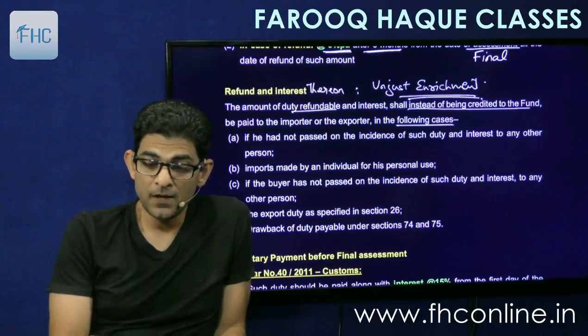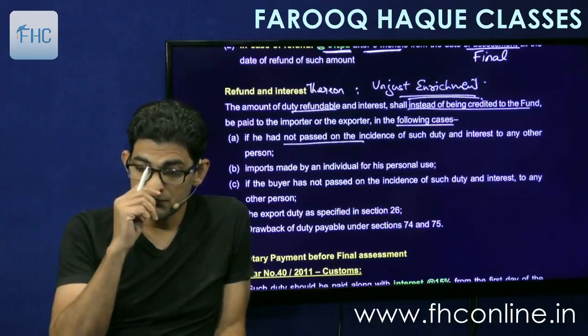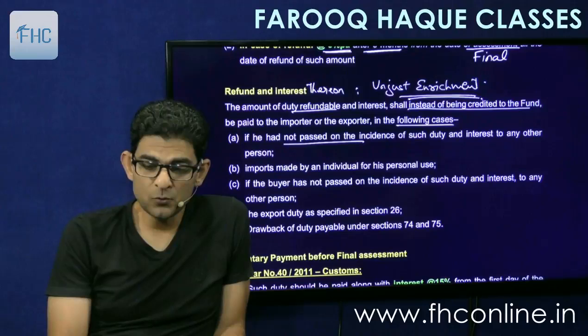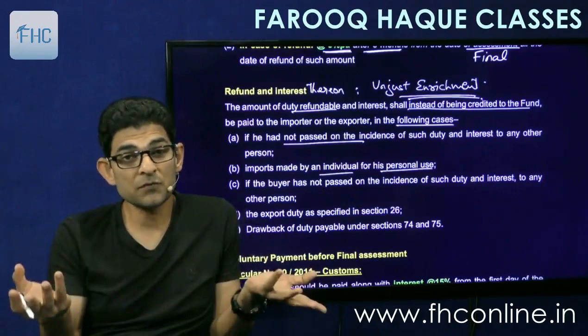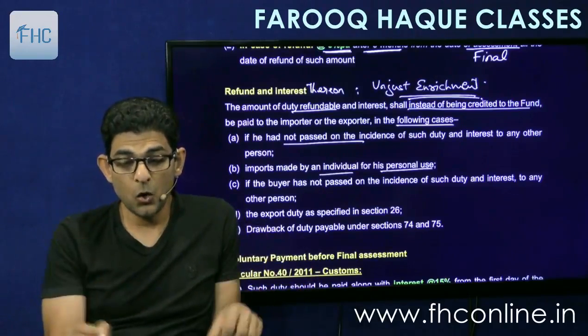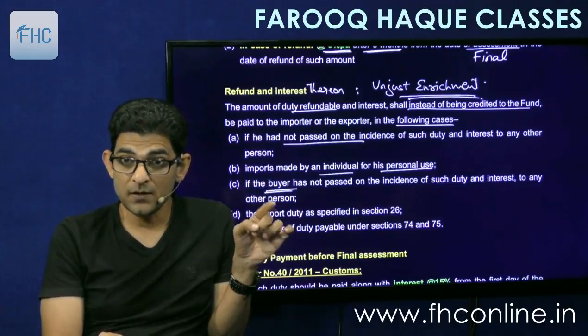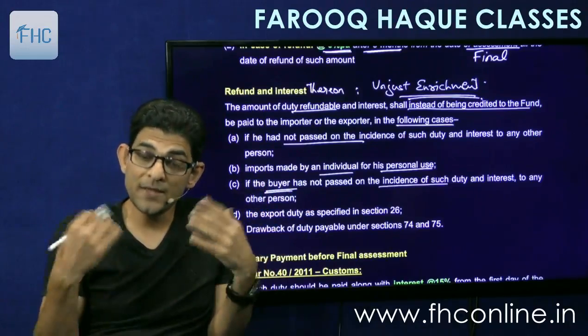Number one, if he has not passed on the incidence, means the burden of such duty and interest, to any other person. Simple. Number two, imports made by an individual for his personal use. If the goods are for personal use, there is no question of shifting the burden. Or if the buyer, this is a case where the buyer claims the refund and he proves that he has not passed on the incidence to any other person.